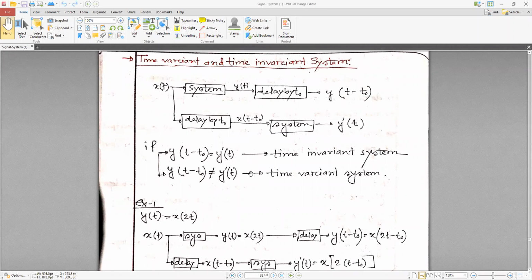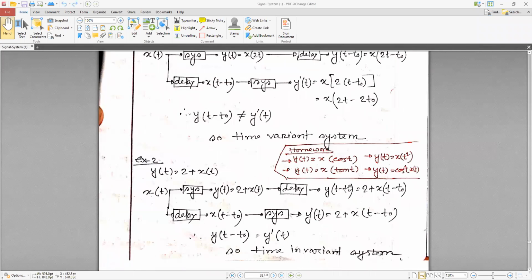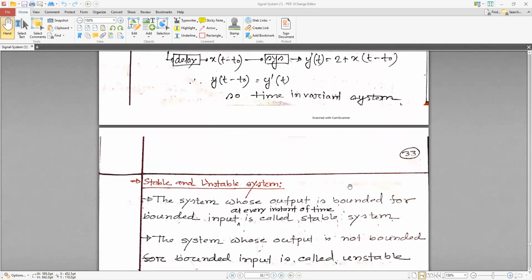We have started the time variant and time invariant system. Okay, I'm muting you all. Okay, time variant and time invariant system. We have started it earlier, yesterday, I mean last class.